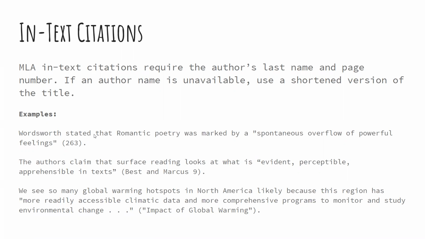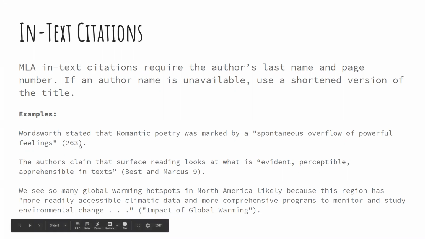So for example, if you are citing, in this case, Wordsworth, it says Wordsworth stated that romantic poetry was marked by a, quote, spontaneous overflow of powerful feelings. For the in-text citation, because you said who the author was in the sentence, all you have to do is write what page number the quote came from.